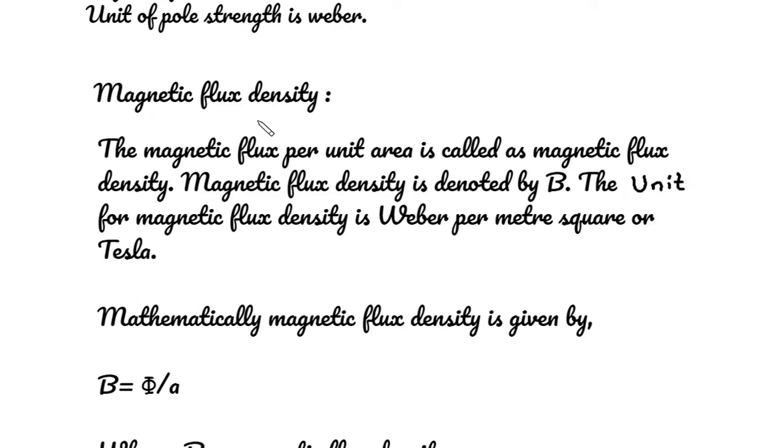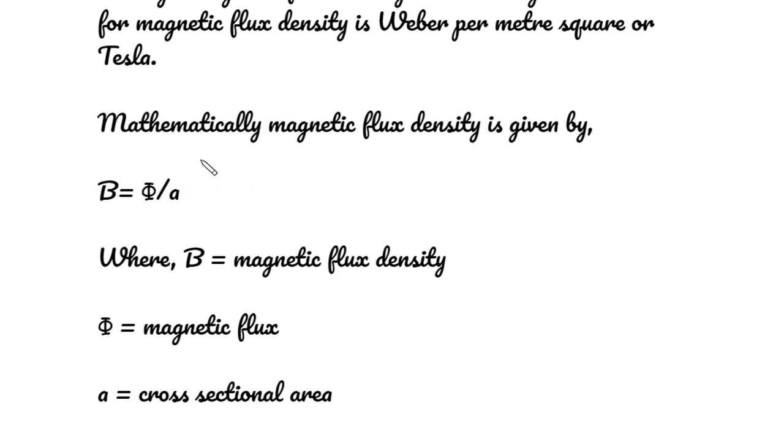Magnetic flux density. The magnetic flux per unit area is called magnetic flux density. Magnetic flux density is denoted by capital B. The unit for magnetic flux density is Weber per meter square or Tesla. Mathematically, magnetic flux density is given by B is equal to phi by A, where B is the magnetic flux density, phi is magnetic flux and A is cross-sectional area.